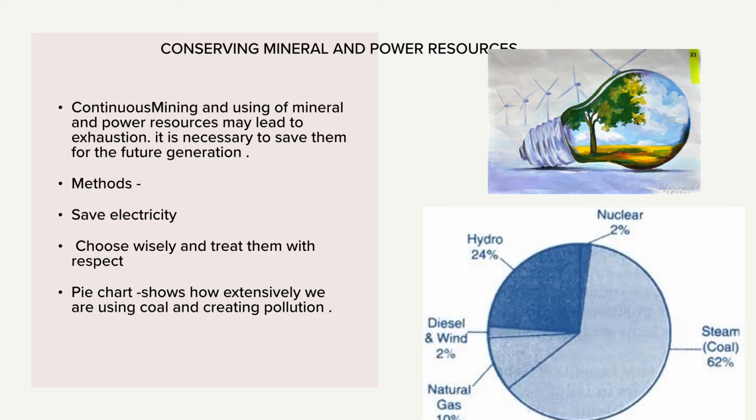As the pie chart shows you how much coal we are using, 62% of the coal has been used in a certain year, and what will happen? We are excessively using the resources, the resource will get exhausted soon, and this is also creating pollution.